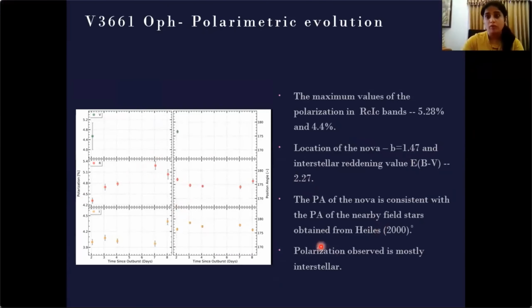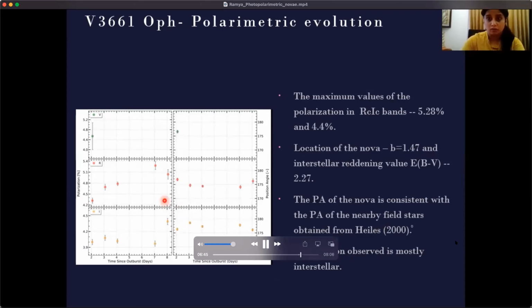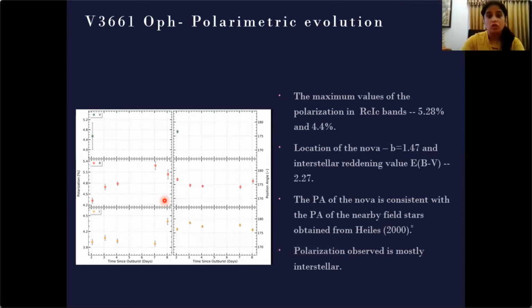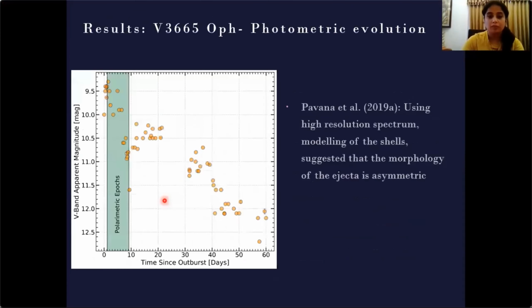So we feel that though there may be a small amount of intrinsic component, most of the value which we have observed could be interstellar, and we don't have any other complementing spectroscopic or photometric observation or analysis to confirm any asymmetry. So the polarization observed could be interstellar.